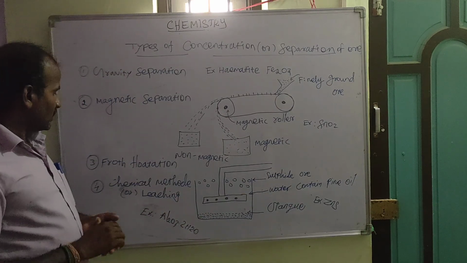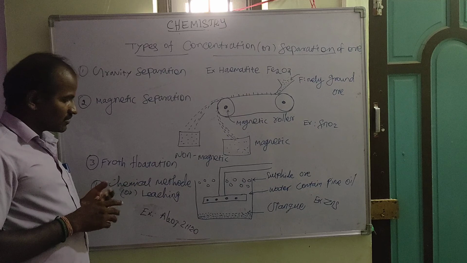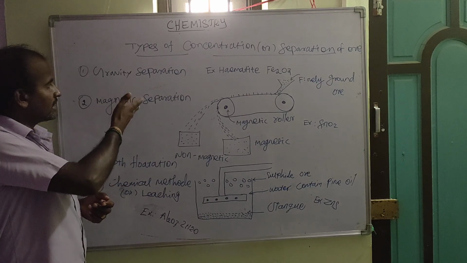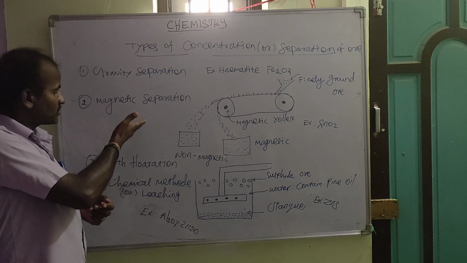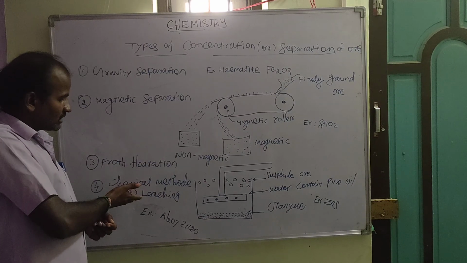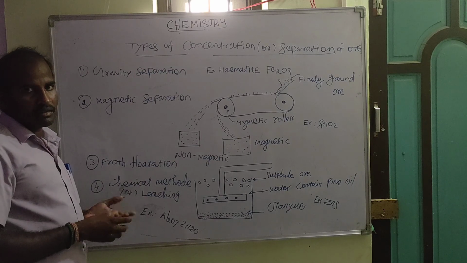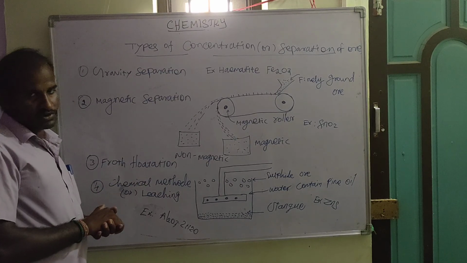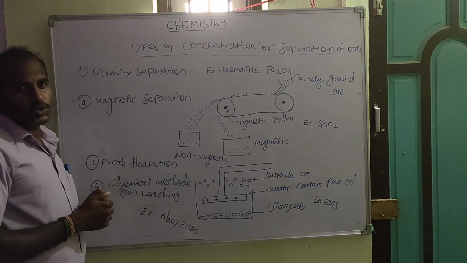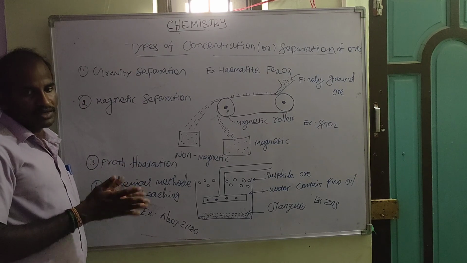Okay students, next we are discussing the chemical methods. Already the first one is gravity separation, then magnetic separation, the third is the froth flotation process, and the fourth is the chemical methods, otherwise called the leaching process. Here the particular ore is dissolved in a suitable solvent or reagent.